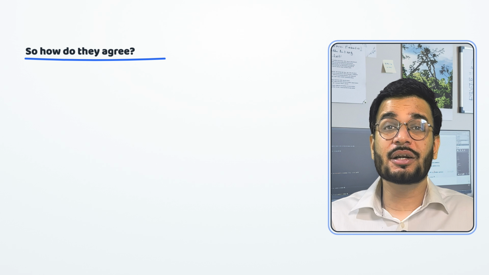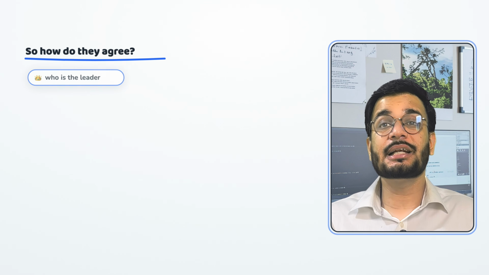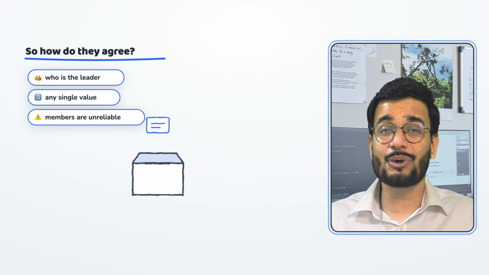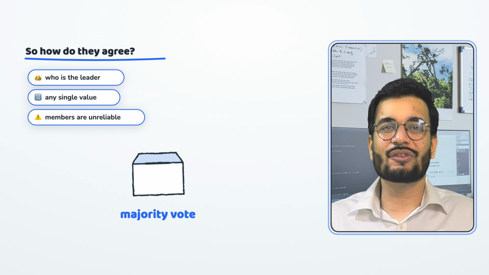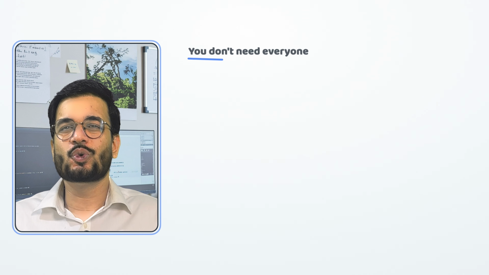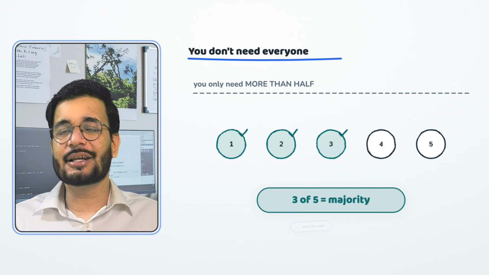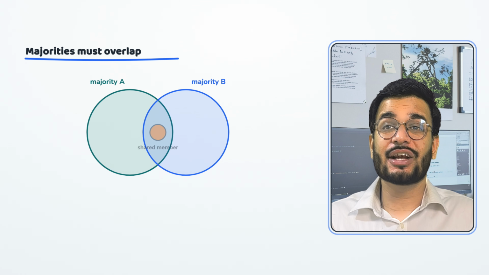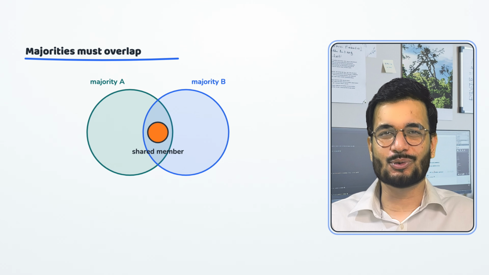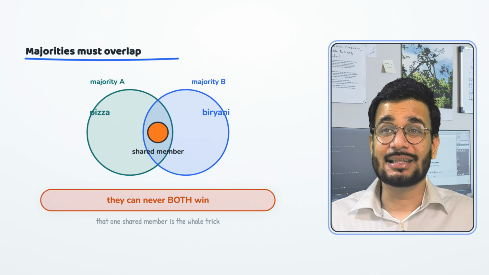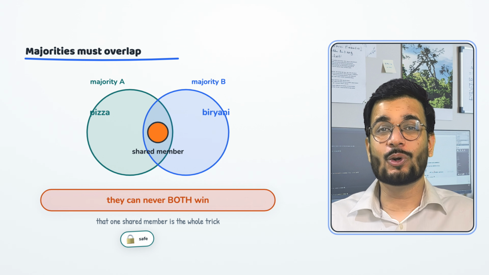So how does the group agree on who the leader is, or agree on any single value, when the people are unreliable? The answer is beautifully democratic: the majority vote. Now, here's the key insight. You don't need everyone to agree, you just need more than half. If there are five computers and three of them agree on something, that's the majority. And here's the magic. Any other majority must share at least one member with the first one. So two conflicting decisions can never both win a majority. That overlap is what makes the whole thing safe.